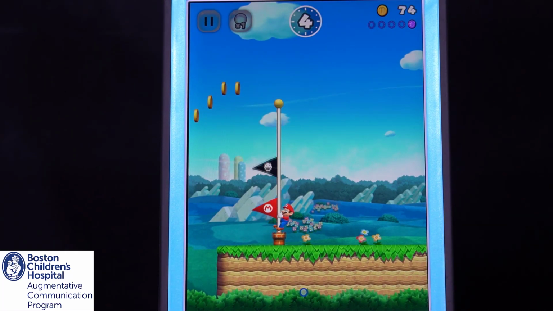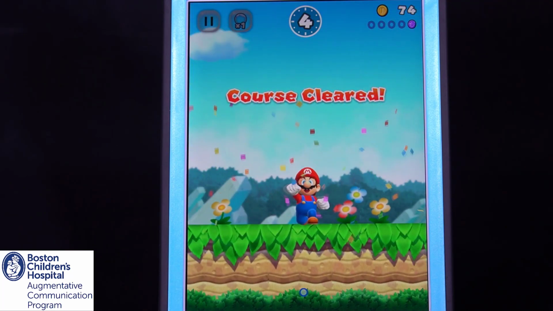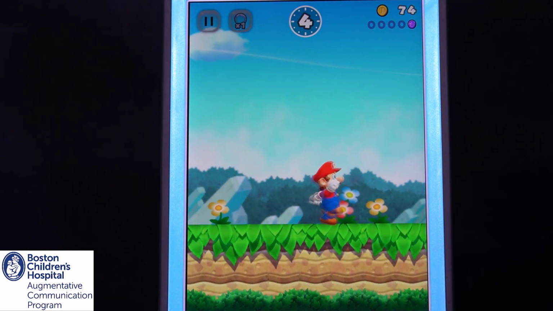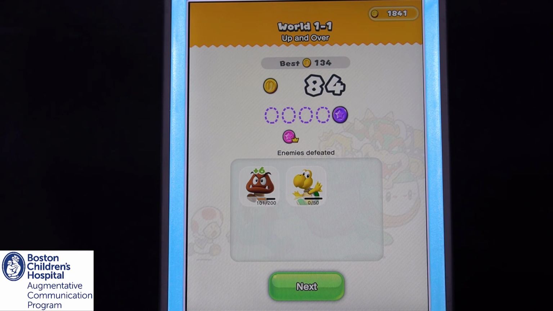Once the level is complete, I'll need to use the joystick again to navigate around the screen and tap the switch once to select next. This will bring me back to the World Tour menu where I can select another level and progress in the game.